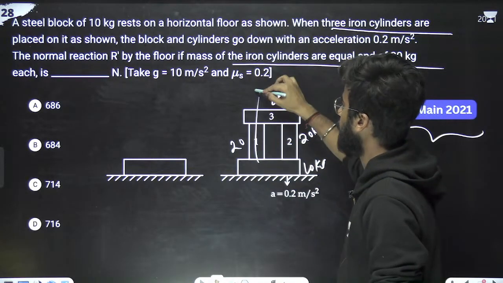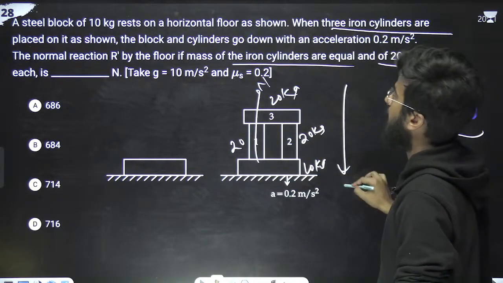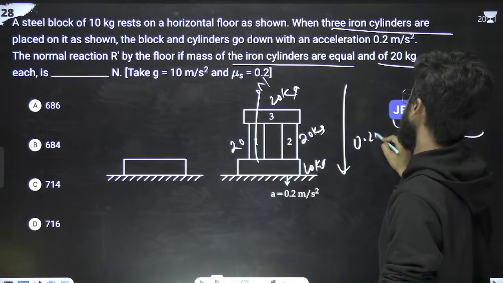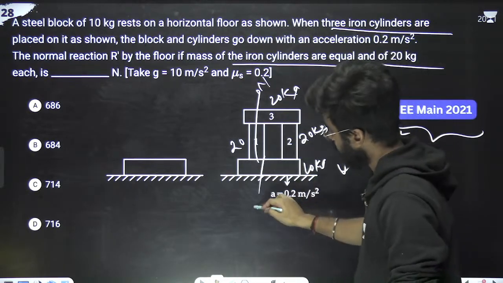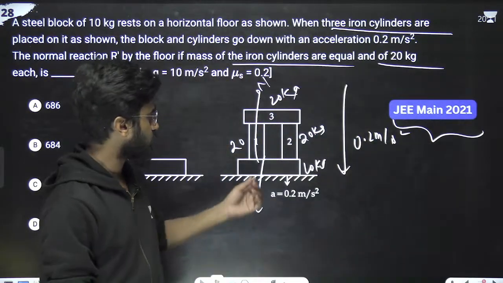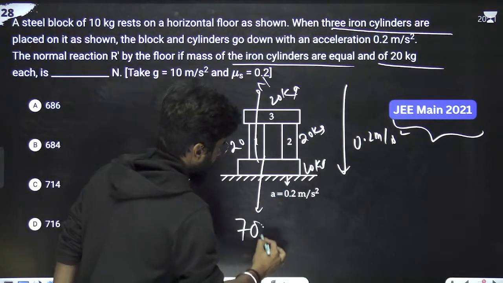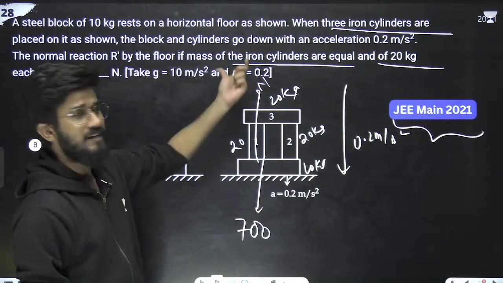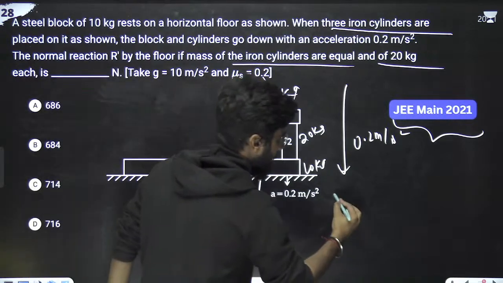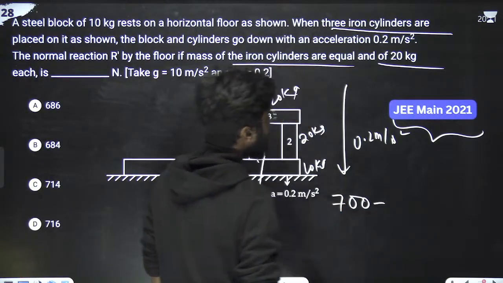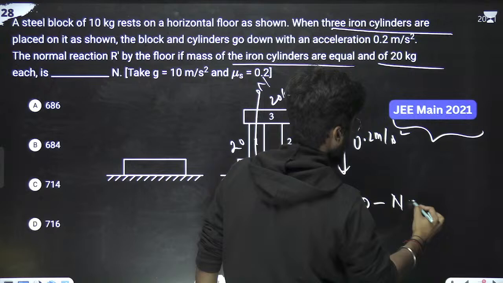So we have to calculate the normal reaction if it is going downward with the acceleration of 0.2 meters per second square. There will be some mg also. What is the total mass? 20, 20, 60, plus 10, 70, so the total force is 700. Normal direction is going upward. So the force equation is 700 minus N equals mass into acceleration.